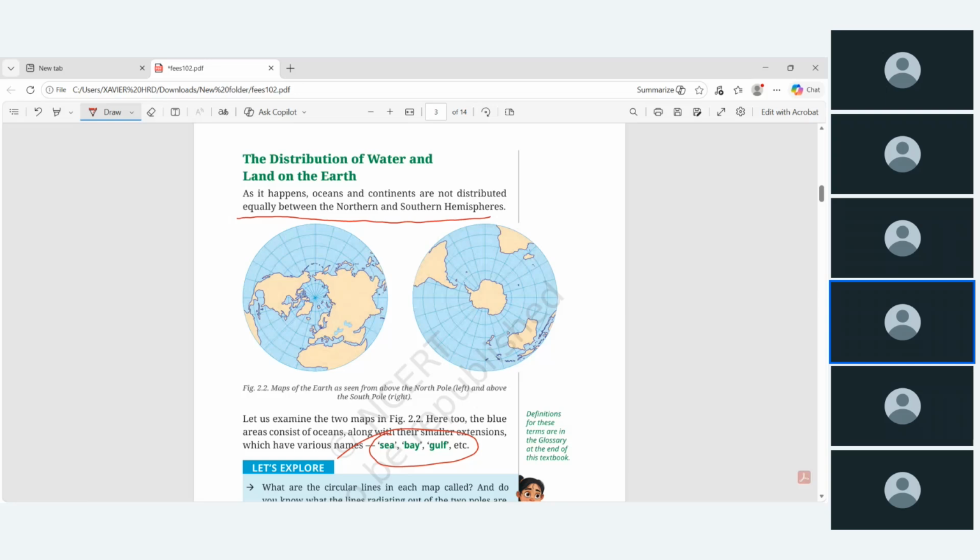The sea means a massive body of salt water. Bay means, you just keep it in your mind, the Bay of Bengal: a broad inward curve of the coastal line.